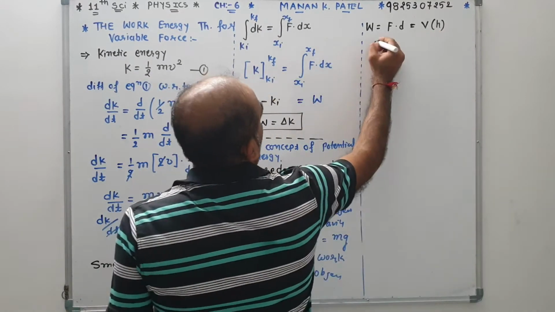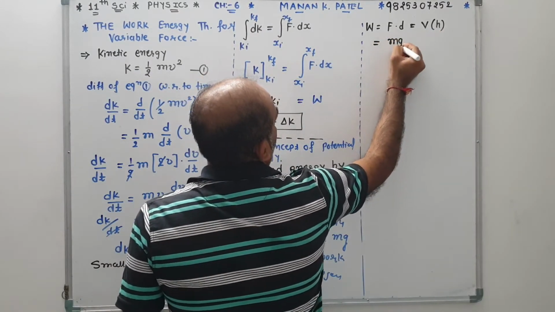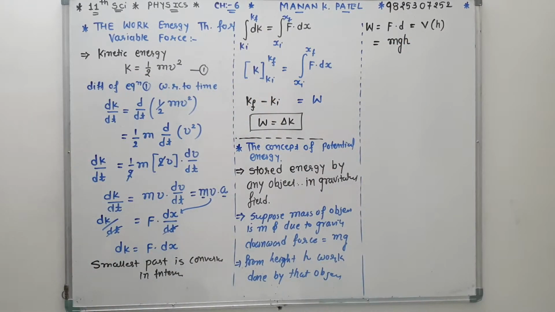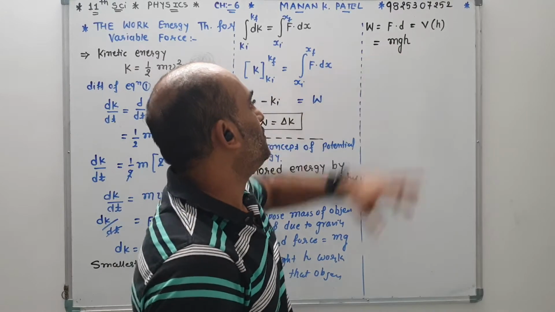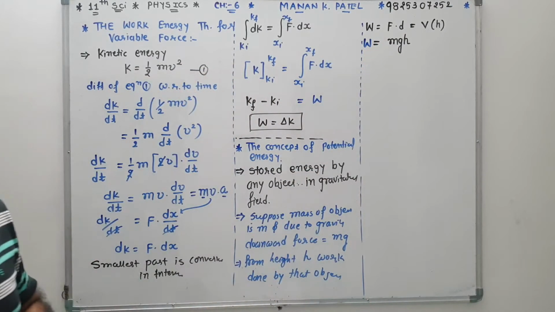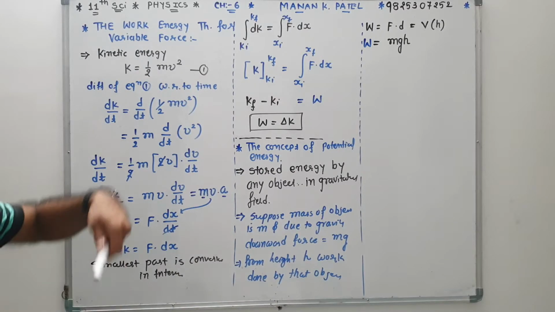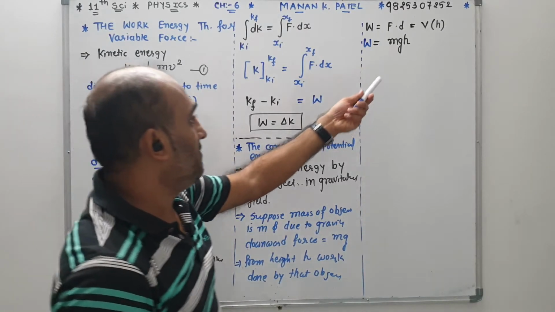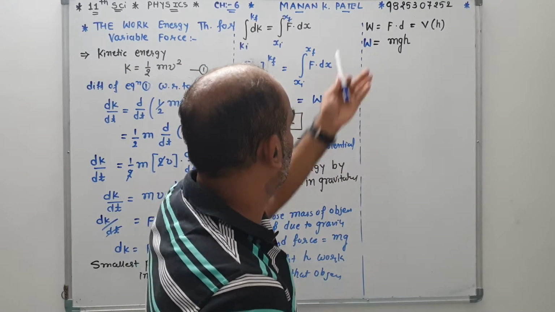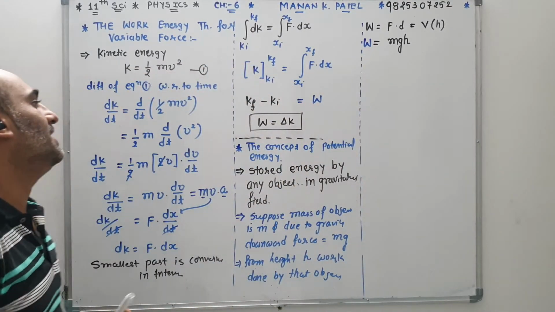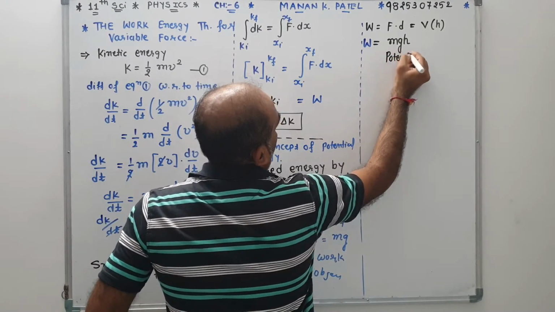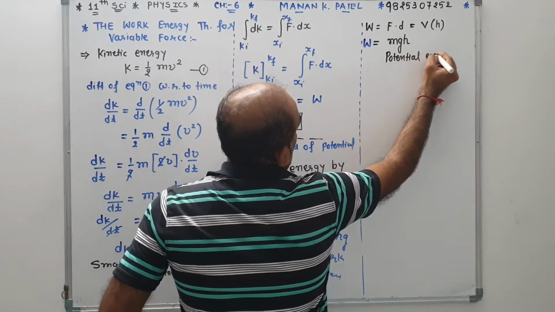The gravity force is mg and the height is h, so the equation for work is mgh. Now if we take differentiation, for a changing condition, the work done by the object is the same, and it is called potential energy.